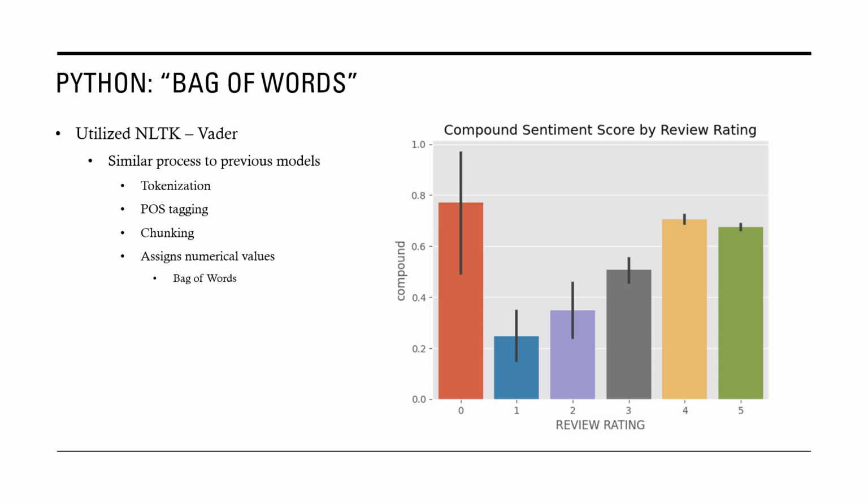I did want to compare, so this is the review rating that was actually classified and rated, and then using the compound analysis in the Vader model, how well did it actually perform against the known rating. Overall, pretty well.